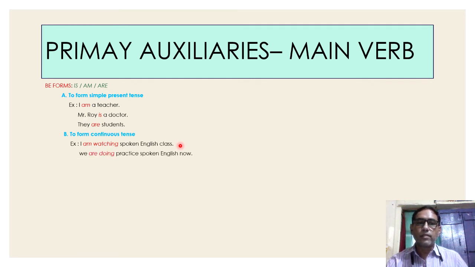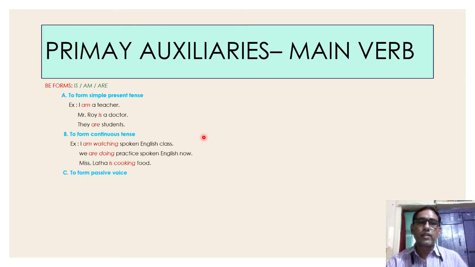We are doing practice spoken English now. In this sentence also, are supports the main verb doing. Miss Lata is cooking food. All these three sentences are examples for continuous form of tense.